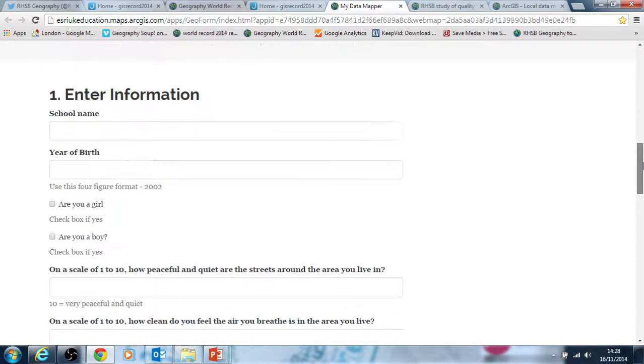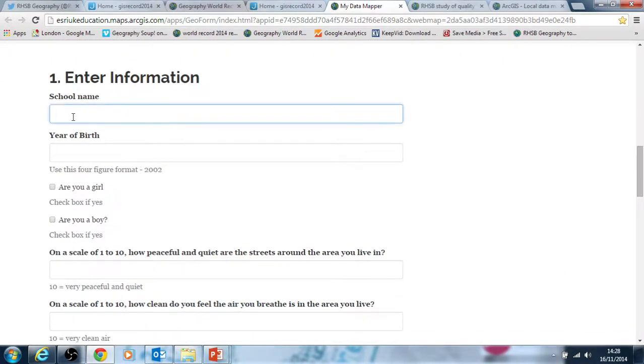Okay, so this is the actual form itself that they enter, so they'll put a school name in. So it's useful, it's not essential if everyone gets this wrong in your school, but the only reason for putting this is that should you at some stage want to only look at your school's data or school's results, then you could theoretically filter all this world's data just to your schools and look at that data. So I could put in RHSB for Royal High School Bath, or I could put the full wording in, and so on. And you can imagine that if students are writing this, they might write it in different ways.